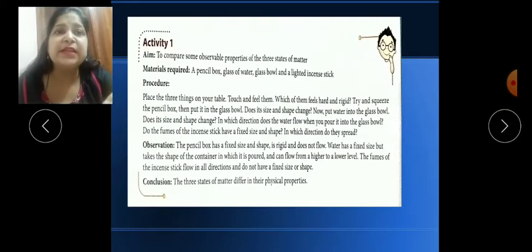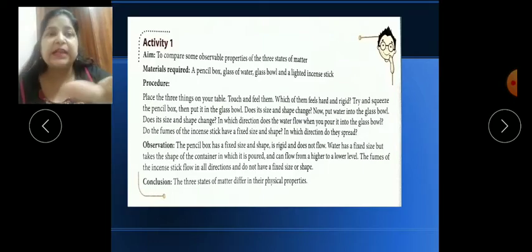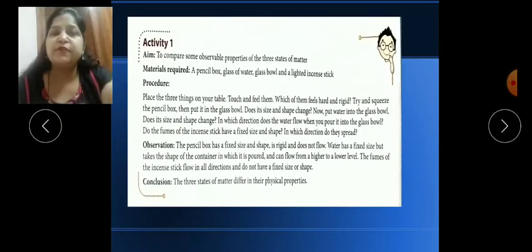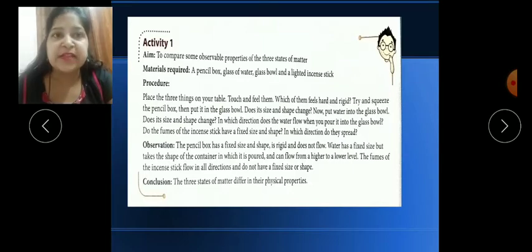What is our aim? Our aim is to compare the properties of different states of matter. We are using so many things you have in your house, and you can see whether they are in solid state, liquid state, or gaseous state. We need a few materials for performing this activity: a pencil box, a glass of water, a glass bowl, and a lighted incense stick, you know, agarbatti.